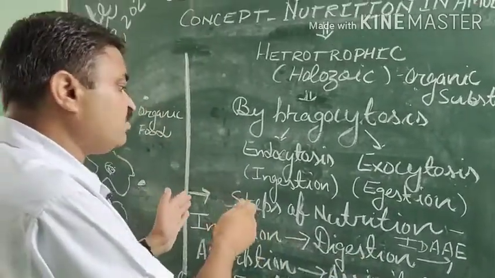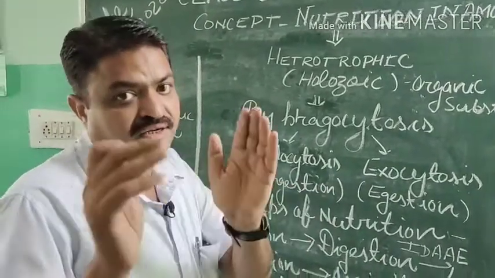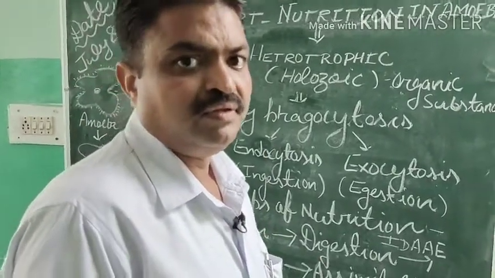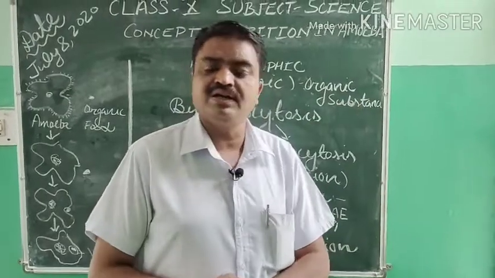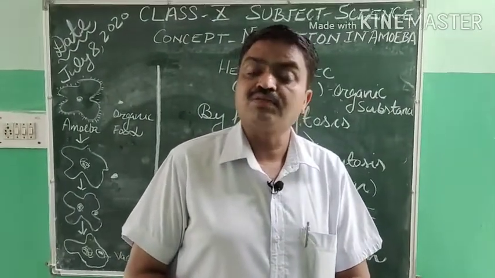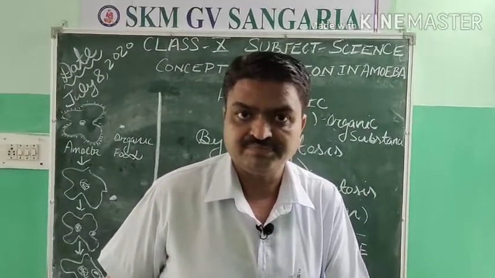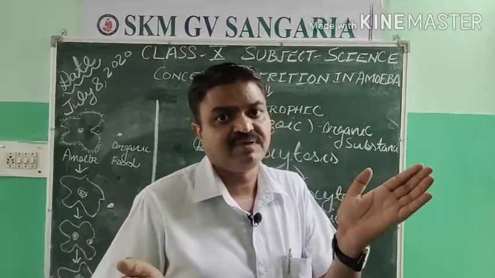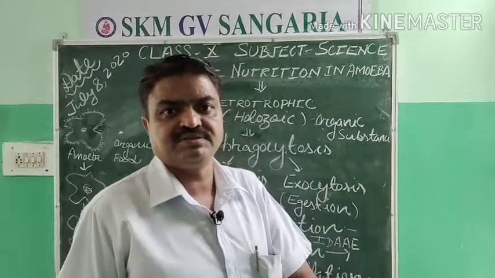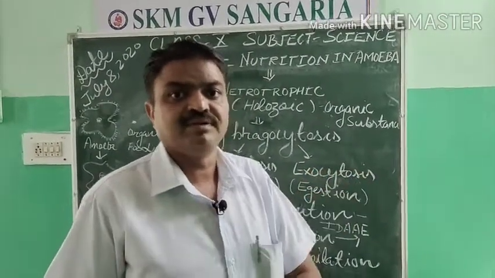Now we come to the steps of the nutrition. As I have told you, amoeba has finger-like projections or extensions around it. With the help of them it feels for organic substances and starts its motion.